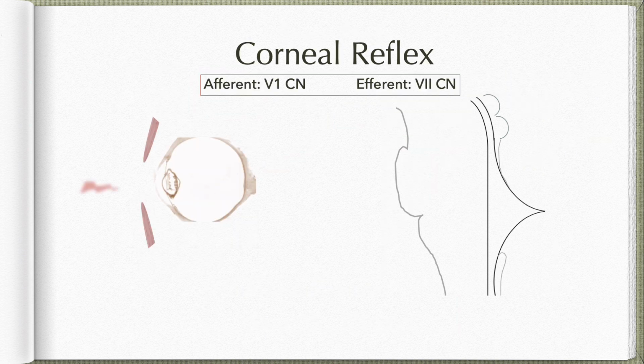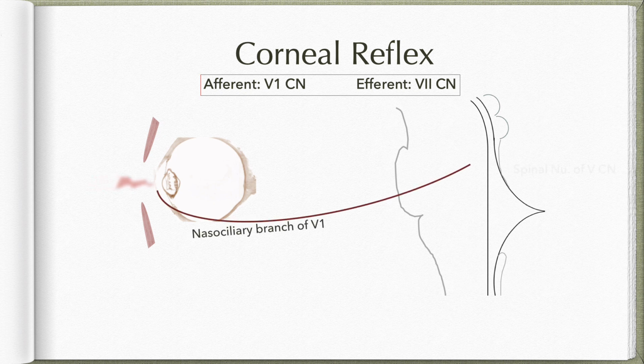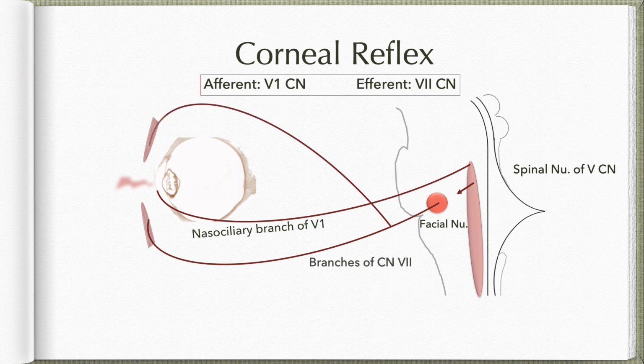Now coming to corneal reflex. Touching the cornea with a wisp of cotton will set in the corneal reflex. This information is carried by the nasociliary branch of the ophthalmic division of trigeminal. Because there is corneal irritation, this information is carried to the spinal nucleus of trigeminal nerve. Now, the spinal nucleus of trigeminal nerve will then project to the facial nucleus via the reticular formation. This facial nerve will carry the information to the orbicularis oculi, which will result in closure of the eye. That is the reflex arc.